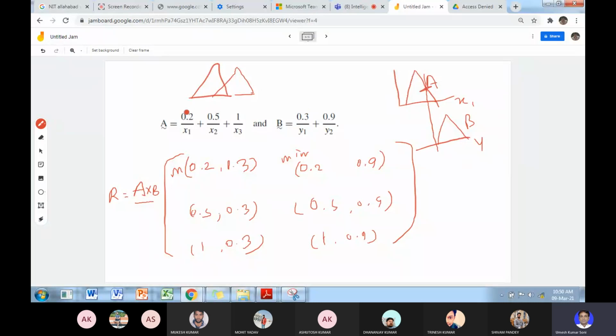Suppose we are taking 0.2 and 0.3, so we will take the maximum, that is union, and we will take the minimum, that is intersection.